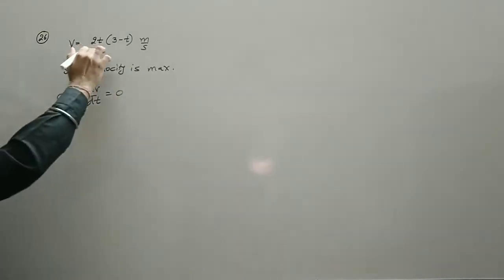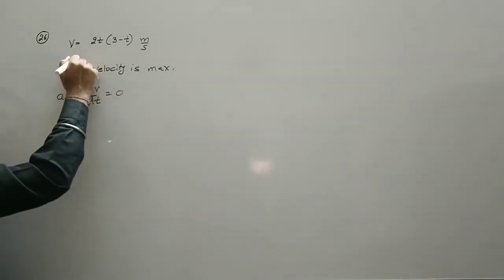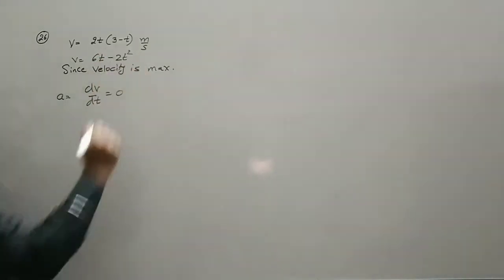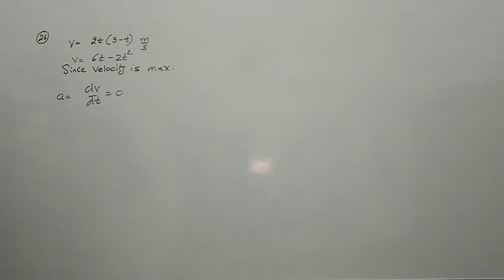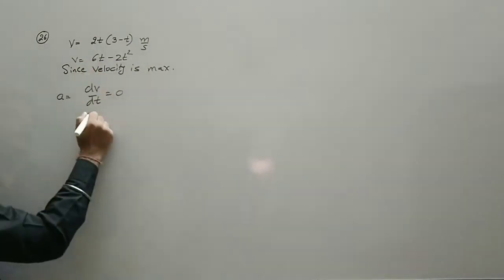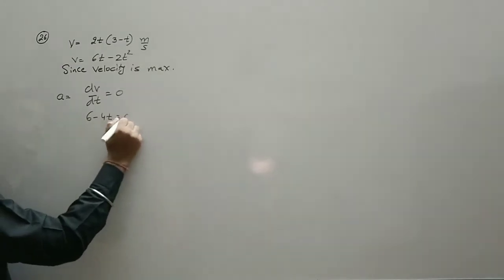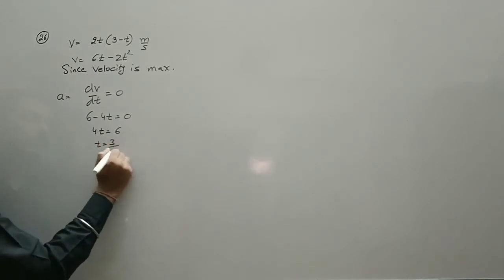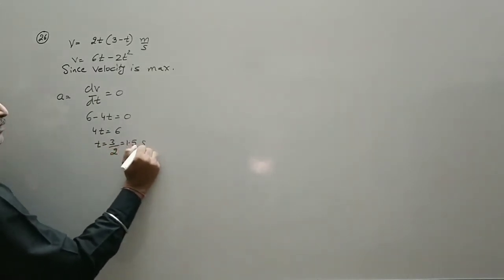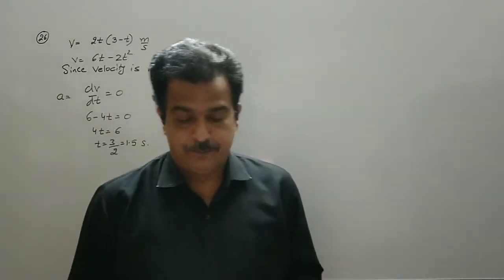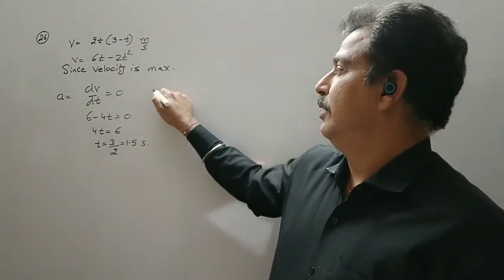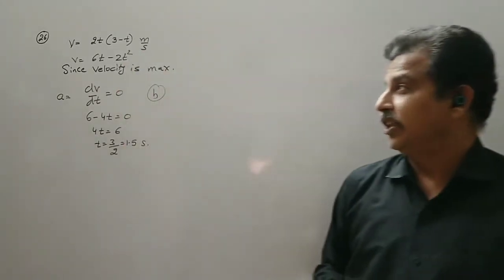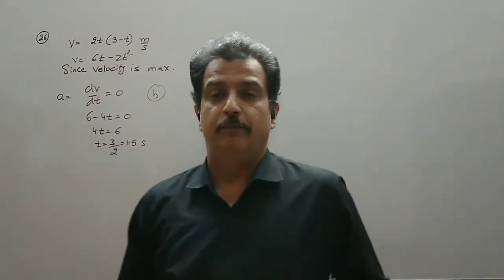So we take the derivative of this. You can open the bracket if you find difficulty in doing the derivative directly. If I open the bracket, it becomes 6t minus 2t square. So the first derivative becomes 6 minus 4t is equal to 0. So 4t is equal to 6, so t is equal to 3 by 2, that is 1.5 second. So clearly the option is B. After 1.5 seconds, the velocity of this equation becomes maximum.